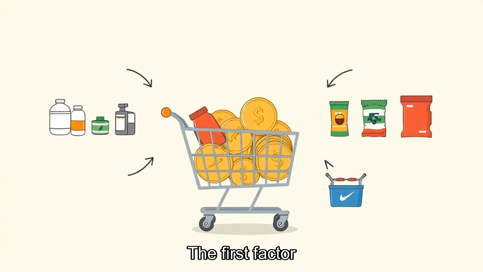The first factor is necessity. People are less sensitive to prices when the product feels essential. Medicine, basic electricity, and fuel for commuting can remain in demand even when prices rise. People may complain, but they still buy because stopping is difficult. That does not mean price never matters, it means the response is smaller.